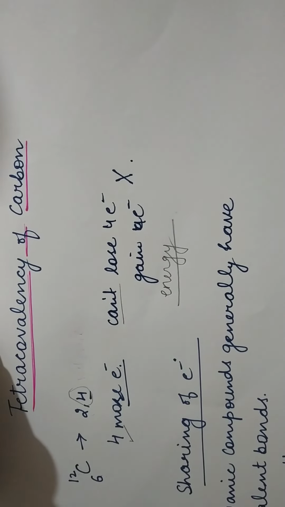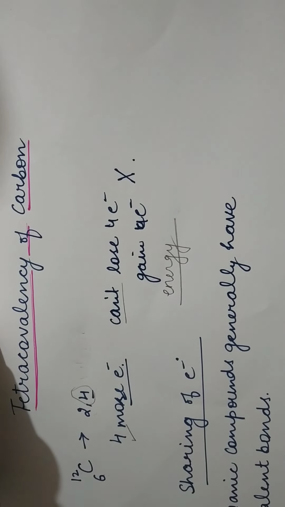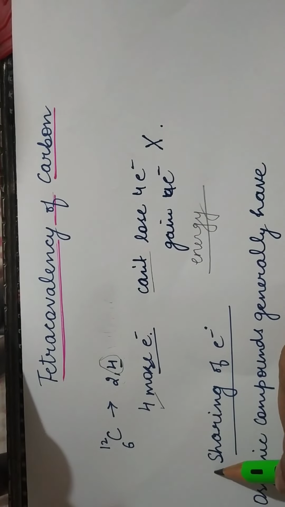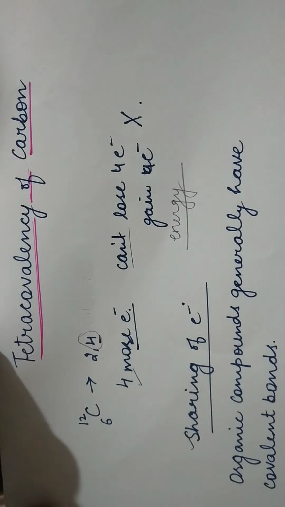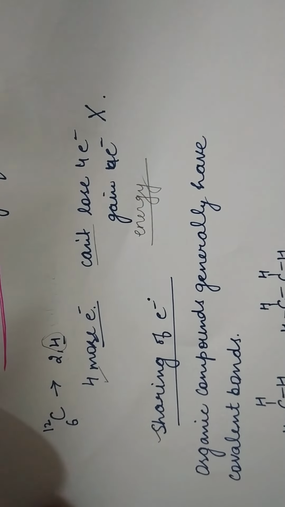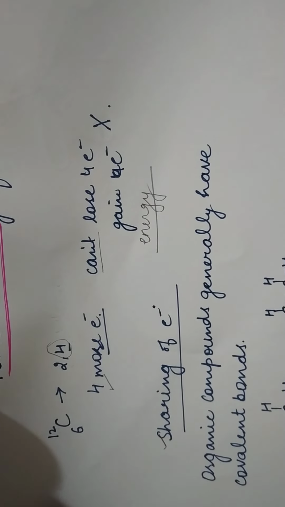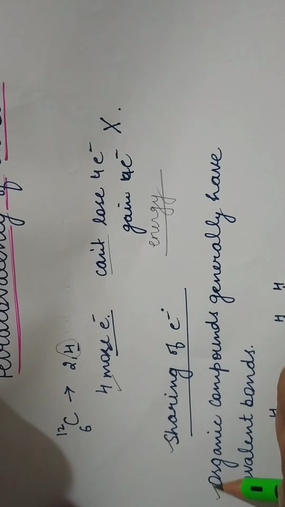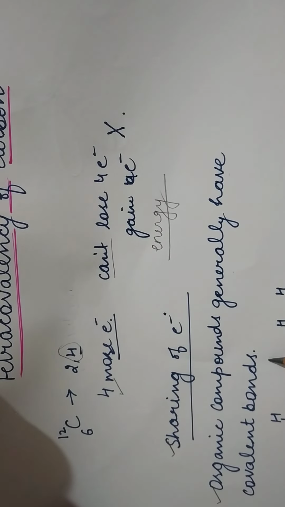So now, how will carbon complete its nearest noble gas configuration? Yes, my dear children, by sharing the electrons. As organic compounds have carbon as their main element, all organic compounds in general mainly have covalent bonds.